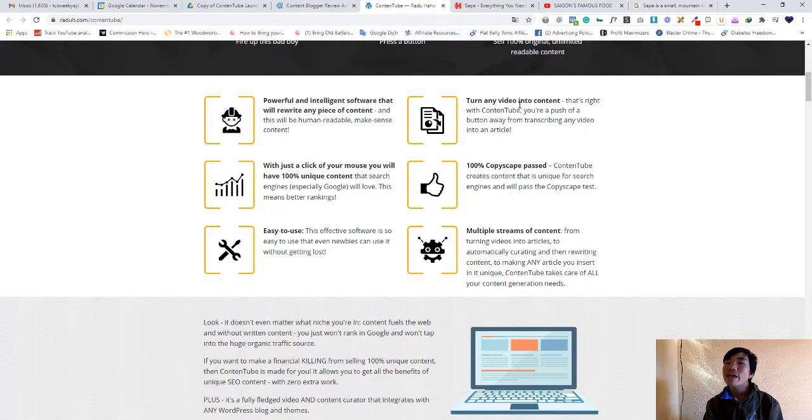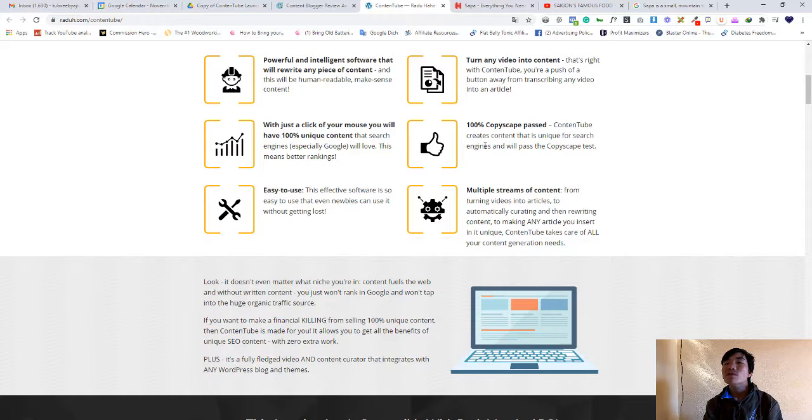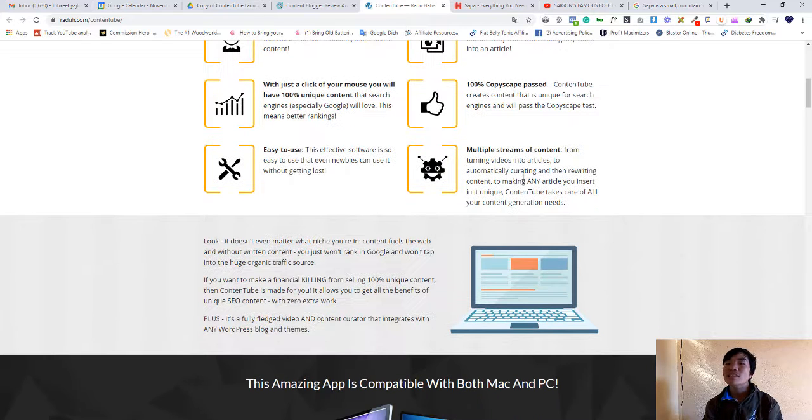And turn any video into content. That's right, you are one button push away from transcribing any video into an article, 100% Copyscape-passed content, created to be unique for search engines. You will pass a Copyscape test.